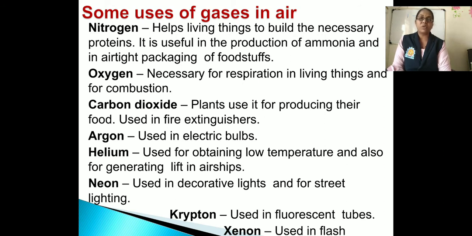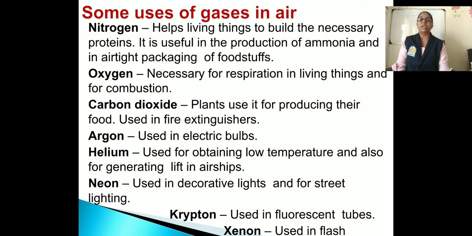Next one is carbon dioxide. Plants use it for producing their food, and it is used in fire extinguishers. That means plants use carbon dioxide for making their food in the process of, you know, photosynthesis. Then next one is argon. Argon is used in electric bulbs. Then helium, used for obtaining low temperature and also for generating lift in airships.